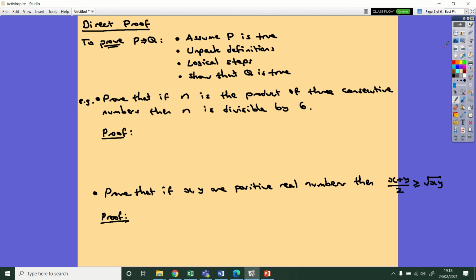So, we're now proving a true statement. Rather than disproving, we're proving that P implies Q. And it works by basically setting out a kind of rigorous mathematical argument through some logical steps. So the first thing we're going to do is assume that P is true. And then to show this implication directly, we're going to unpack some definitions. So what does it mean for P to be true? If it talks about odd numbers or even numbers, we can unpack that and write some maths down. And then you go through some logical steps, you do some mathsy magic, and then you finally show that Q is true at the end. So it should be a kind of logical chain of events through some maths towards the answer.